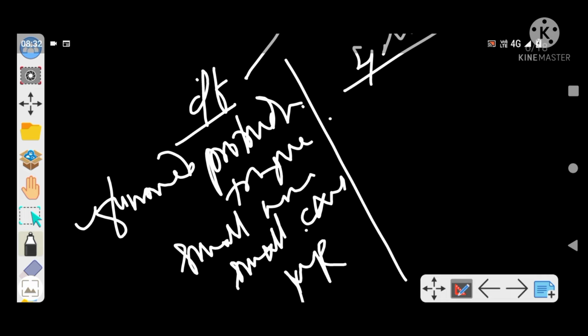Talking about systemic abnormalities that are associated with Down syndrome, very important. First is GIT.